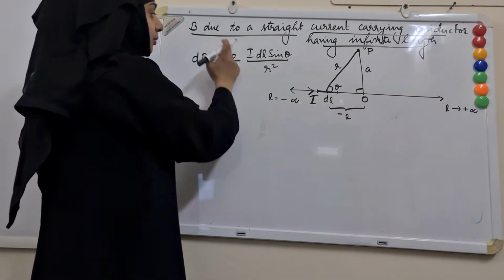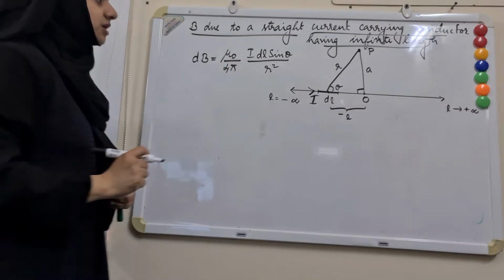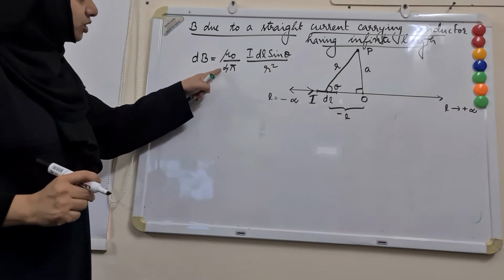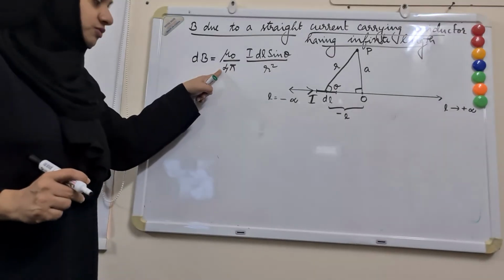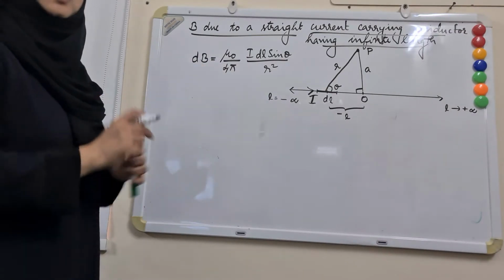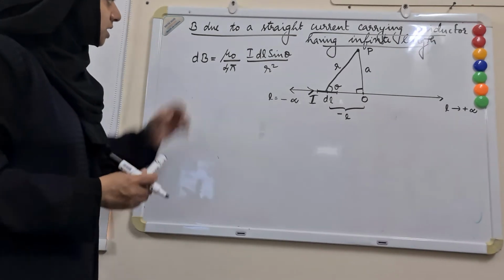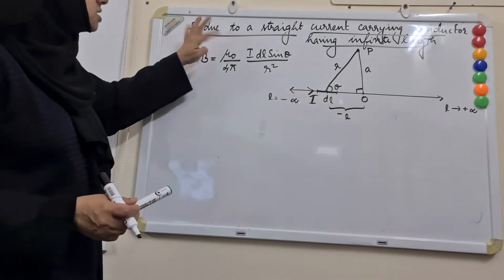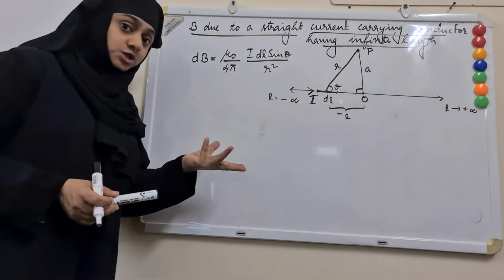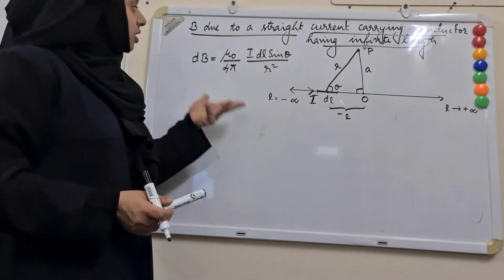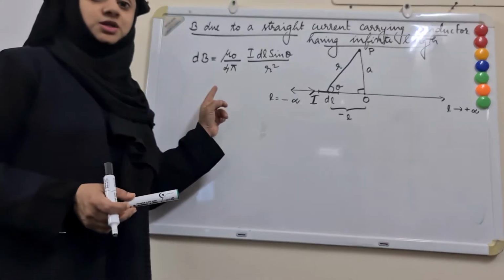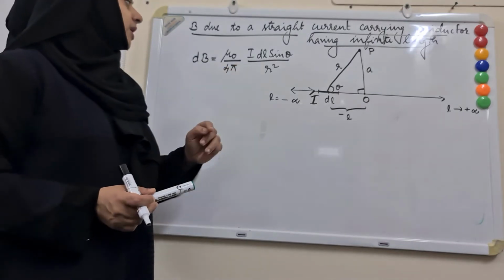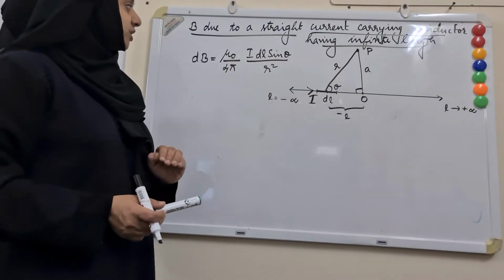And mu naught by 4 pi, yesterday we learned that it is a constant which has a value 10 raised to minus 7, because mu naught, which is the permeability of free space or vacuum or air, is 10 raised to minus 7 times 4 pi. So this is the expression.